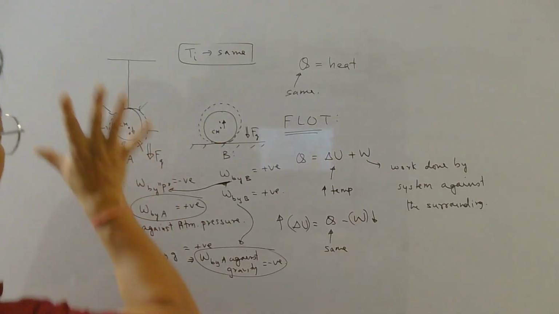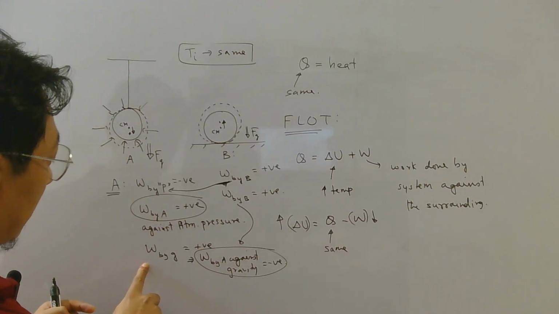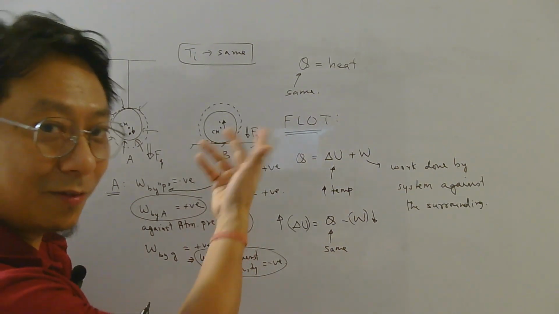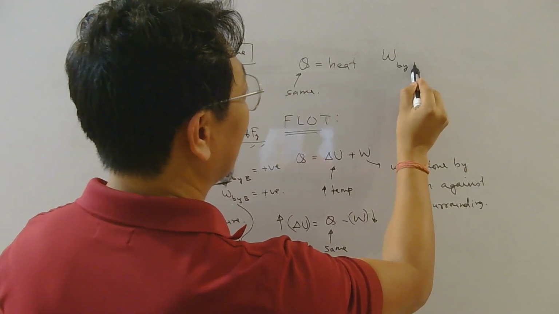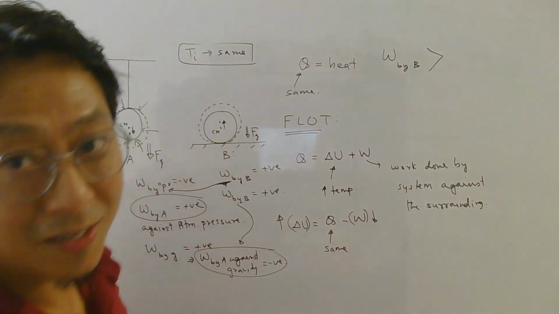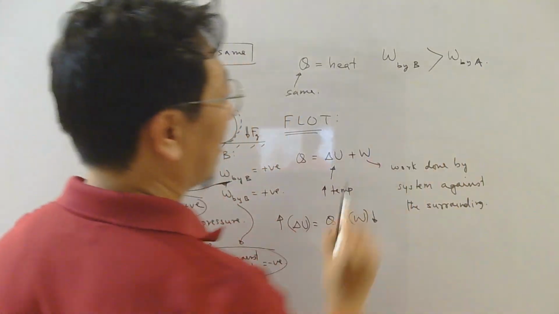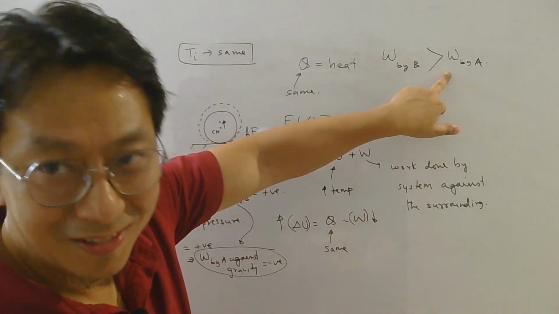So you can see for ball A, work done by A against pressure is positive, but work done by A against gravity is negative. But here it is positive in both cases. That means work done by B against the surrounding is greater than work done by A. So now tell me which one did less work. A did less work, isn't it?